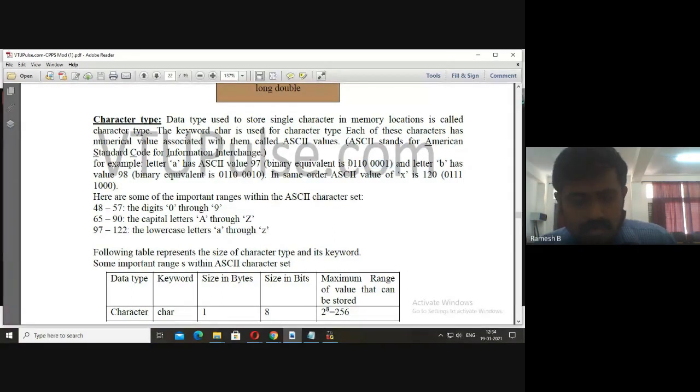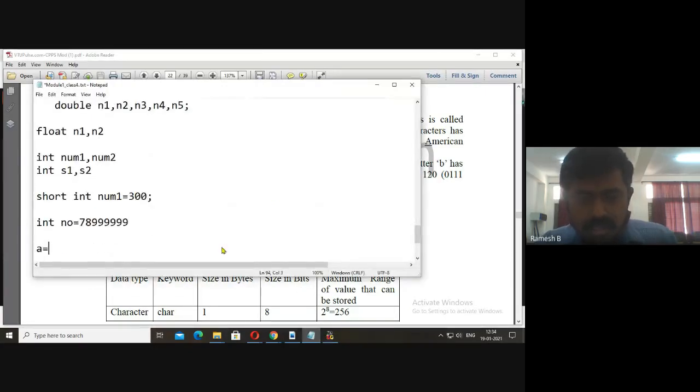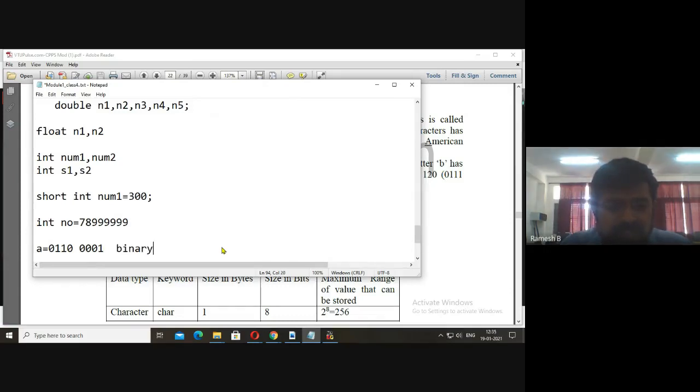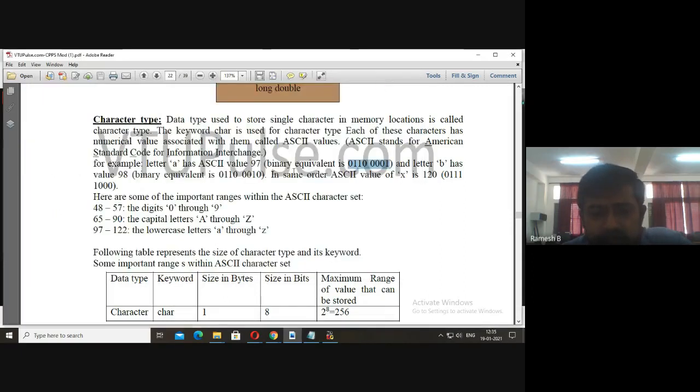So from here to here, Control C, I'll copy that. I'll go here, A is equal to, Control V. See here, this is the internal representation, the binary representation of A. Like that, every character will have its own ASCII value. A will have 97, B will have 98, C will have 99, like that.